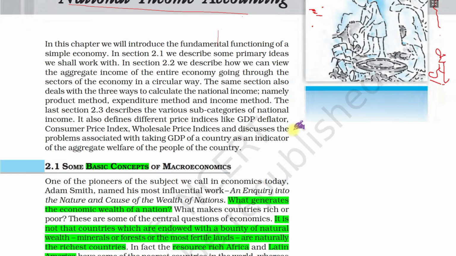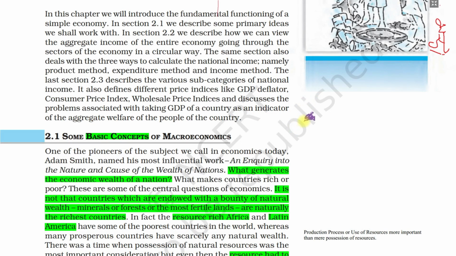In this chapter, what we will discuss, basically, is how we calculate GDP, or the aggregate income of an entire economy, just like India's economy. So how we calculate the GDP, national income, GNP, these all terms we will learn here. What are these, how we calculate these, and the different methods of calculating national income.